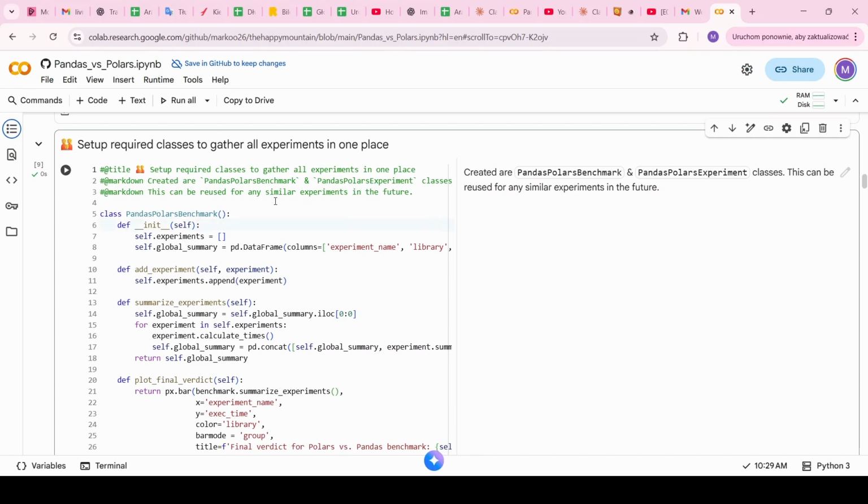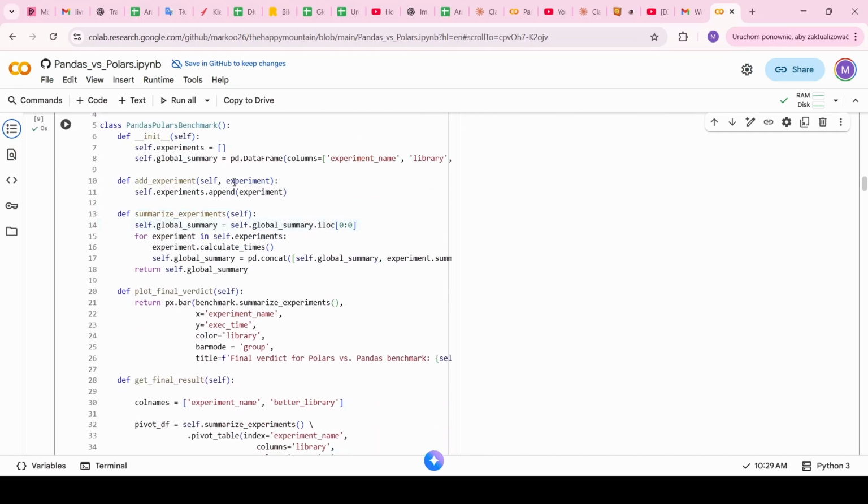And it has an init method, add experiment, which appends an experiment to the class instance, and summarize experiments, which builds a pandas data frame that calculates the time of each experiment and shows you in a nice tabular form.